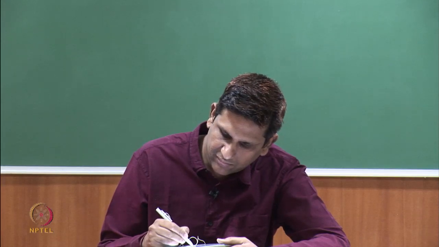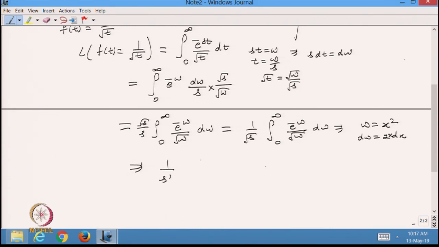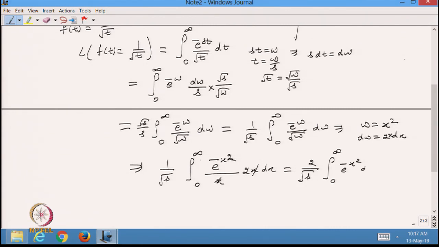From here I can write 1 over under root s, and the integration from 0 to infinity e raised to power minus x square, and under root is x, and from here dw is 2x dx. So this will cancel out, and from here I can write that this is equal to under root s from 0 to infinity e raised to power minus x square dx.